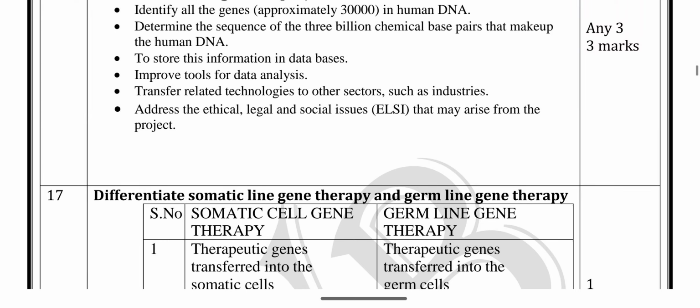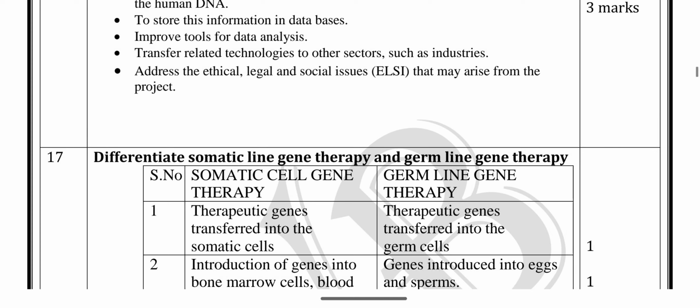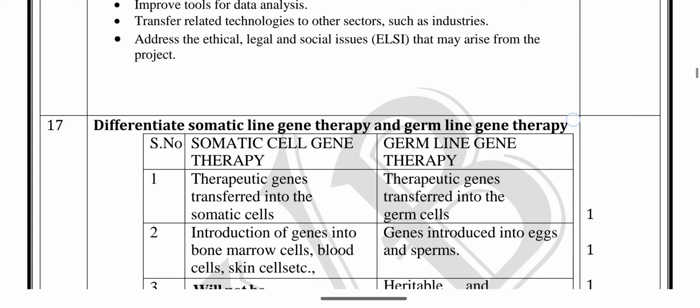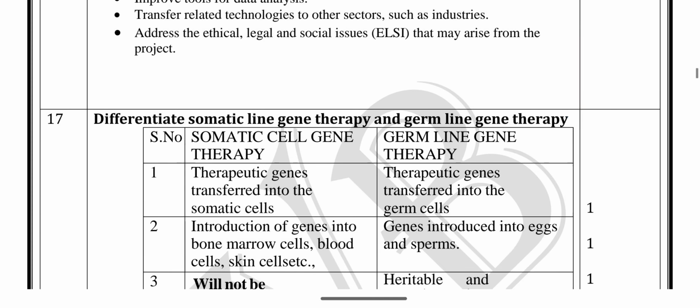Next, question number 17 is taken from chapter 9, applications of biotechnology. It is a book back question. Differentiate somatic cell gene therapy and germline gene therapy. Somatic means body cells. Germline gene therapy means sex cells.